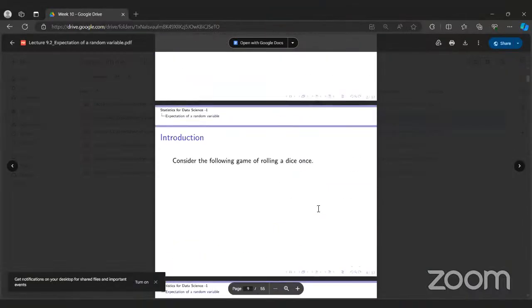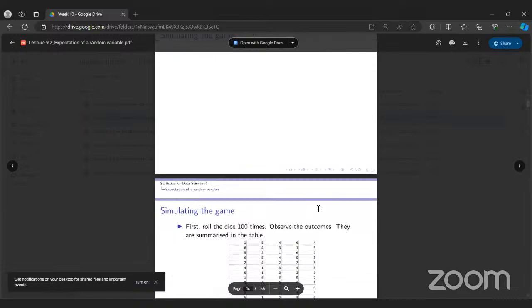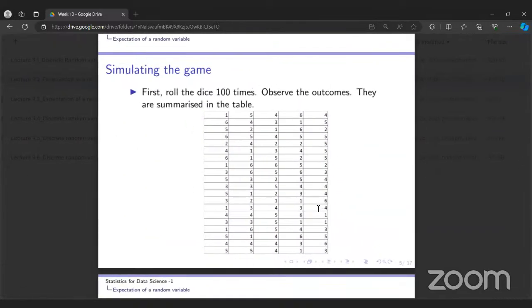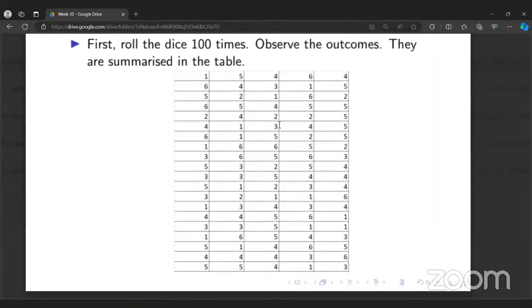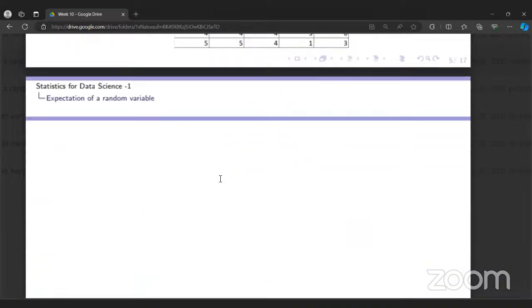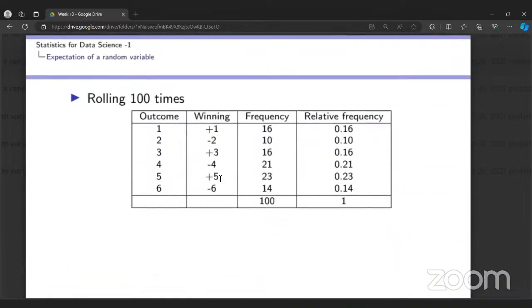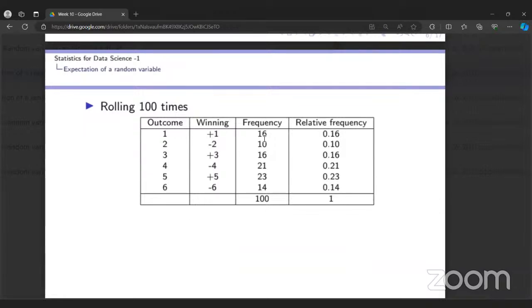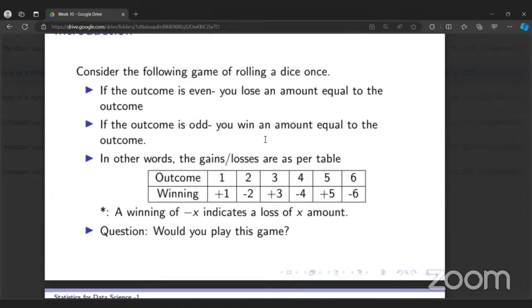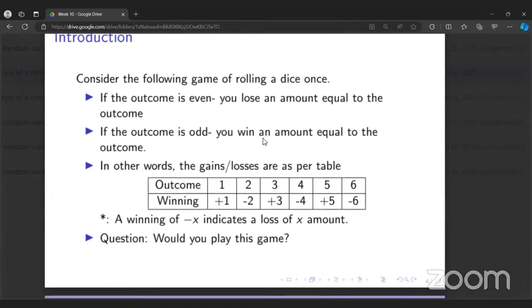So if you see this example, there is a die which is rolled 100 times. These are the observations: 1, 5, 4, 6, 4, like this. Now we will see what is the frequency of this. So outcome 1. Now we have some game.